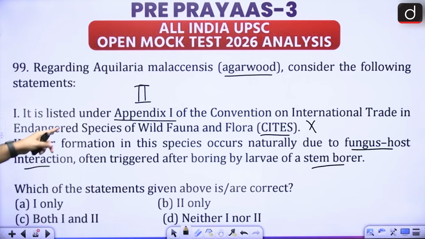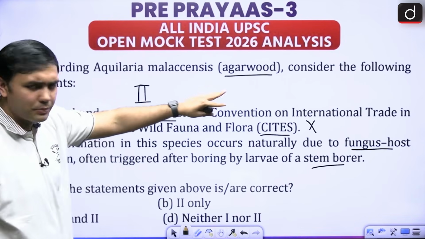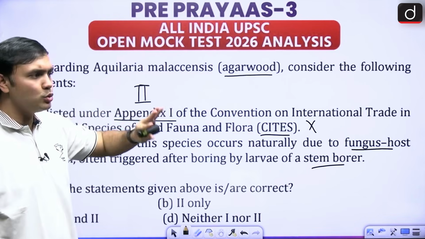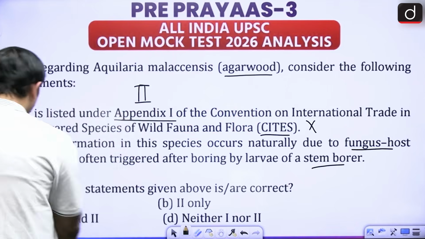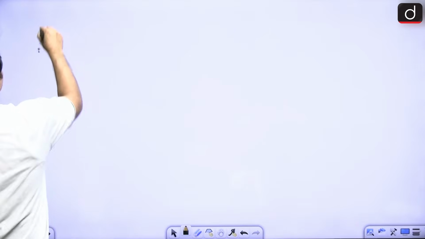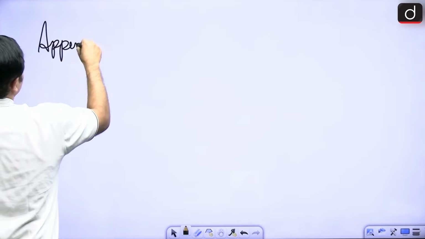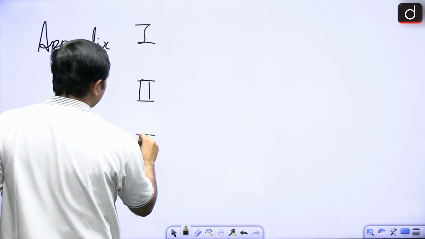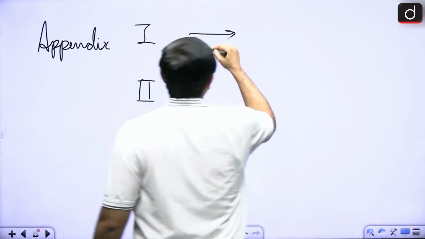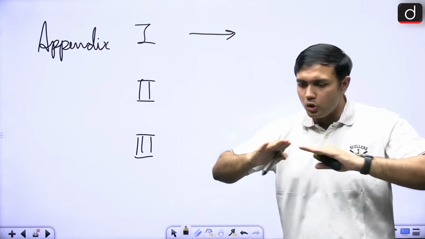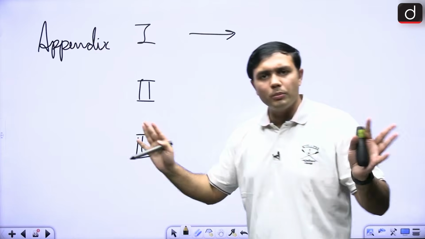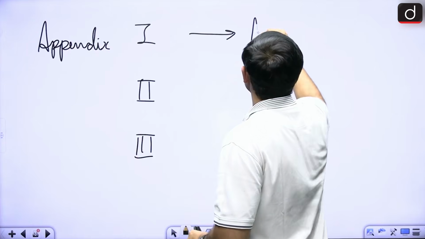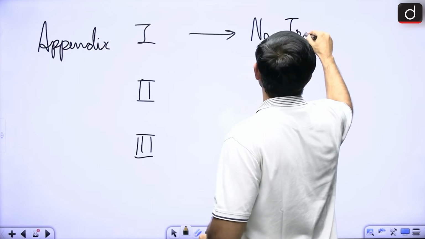In this regard, the first statement is of course wrong. It is in appendix 2. Now you should have a basic understanding of what is there in appendix 1, 2 and 3. One is that no commercial trade is available, so no trade.